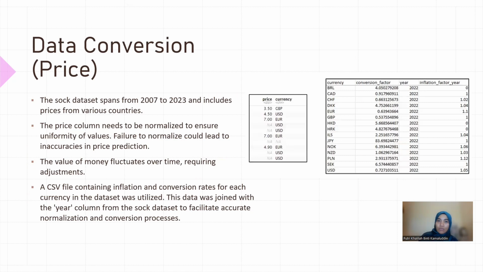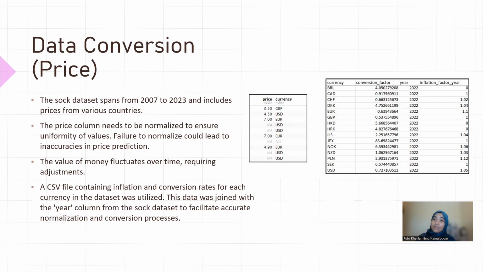Next, in the data conversion, we noticed the price column came from various countries. For example, over here we can see a price of 3.5 GBP, which is coming from the UK, and then 4.5 USD, which is coming from the USA. This price column needs to be normalized to ensure uniform values. If we fail to normalize, this could lead to inaccuracy in price prediction.